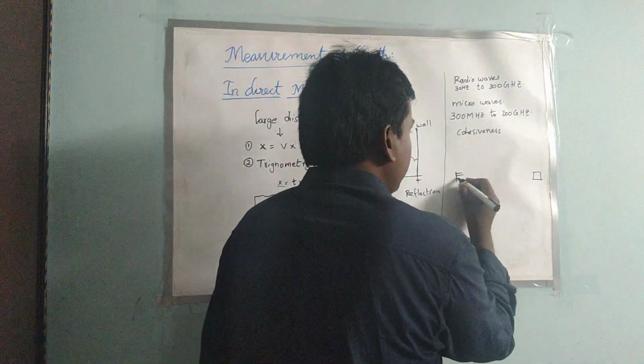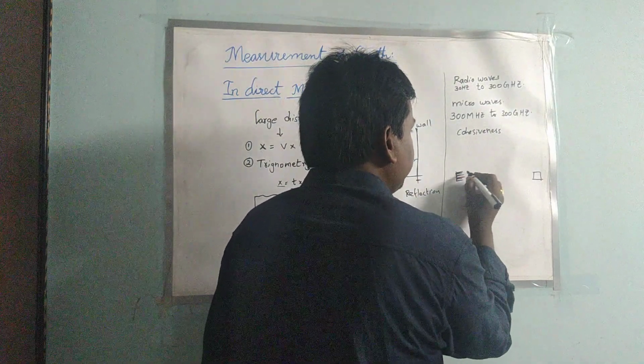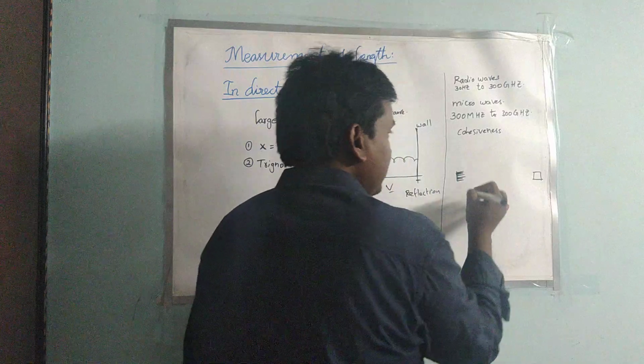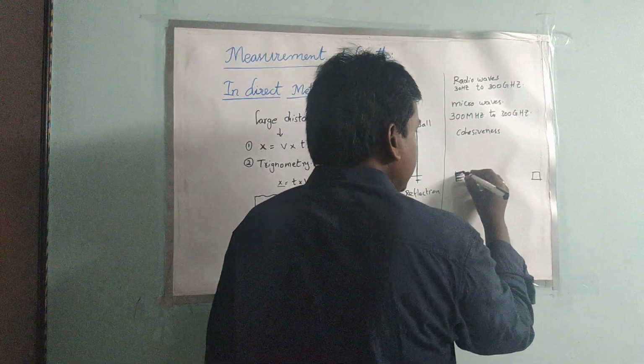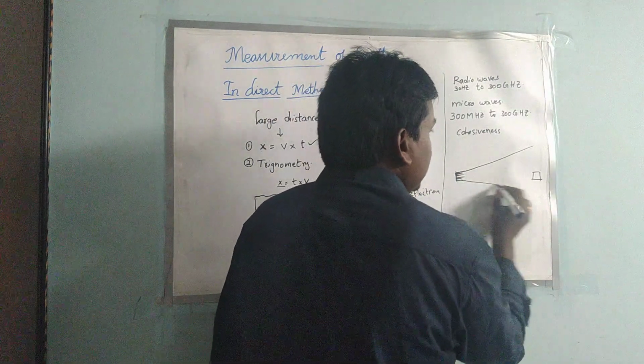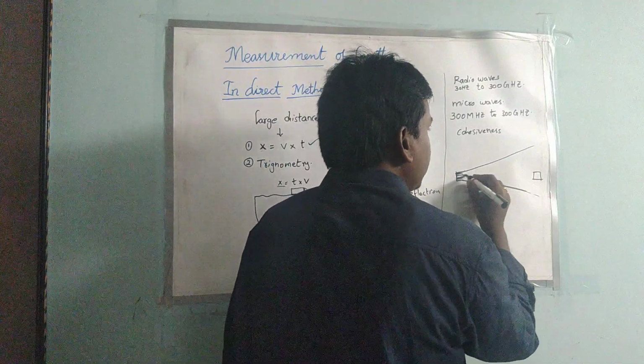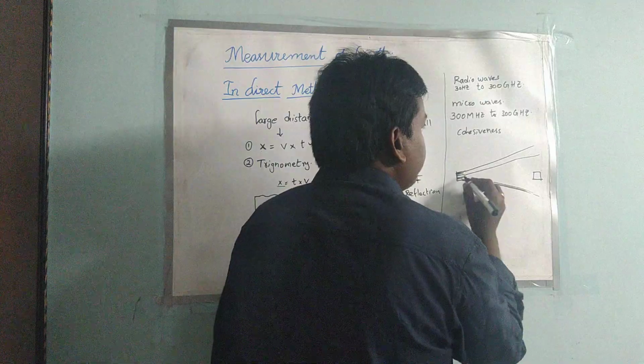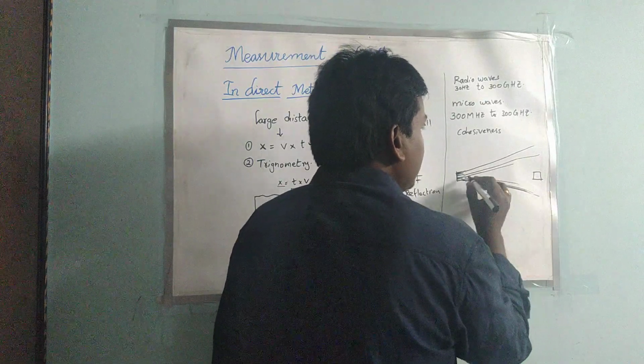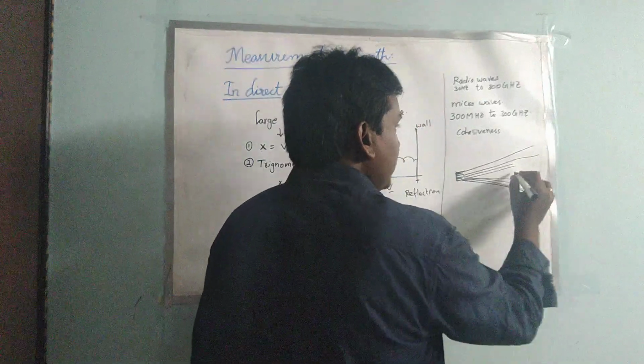See, for example, if I emit some rays like this, up to some extent they will go like this. After that, they will deviate apart. So this is called diffraction of light or diffraction of waves.